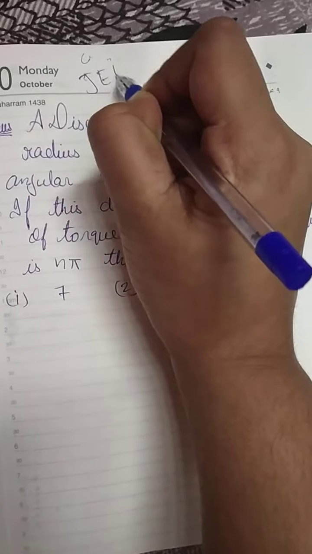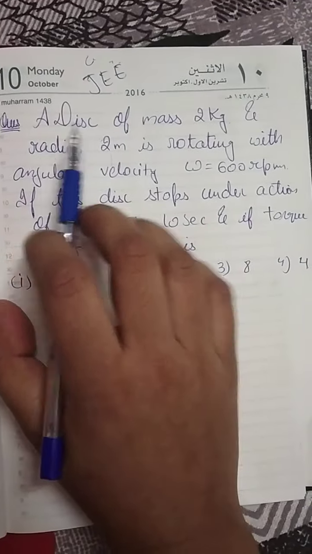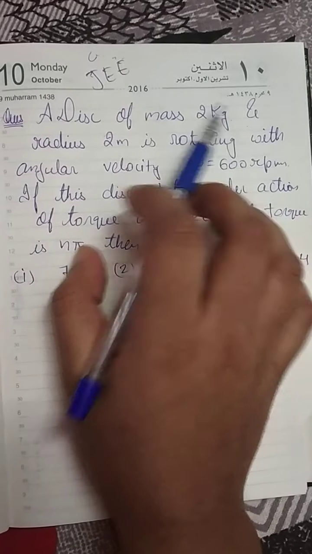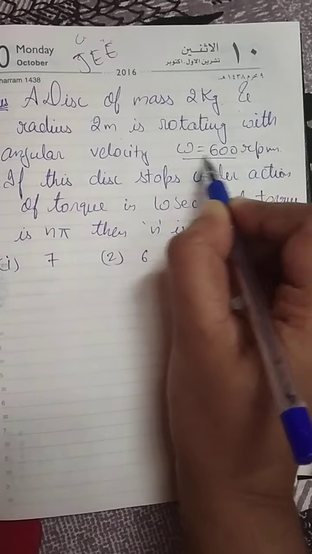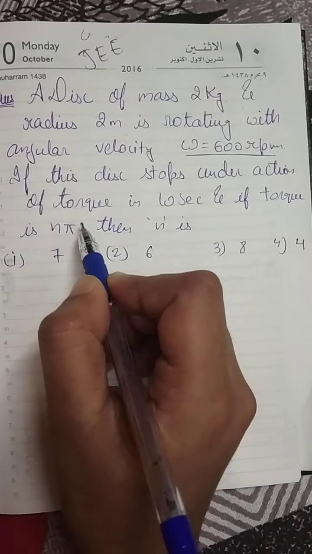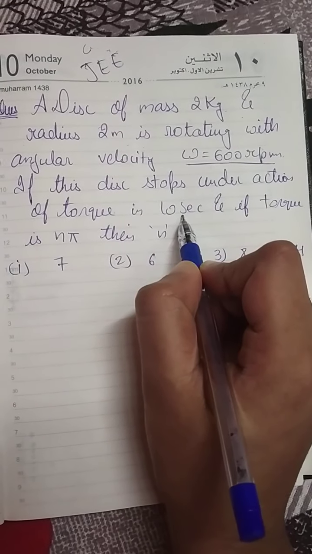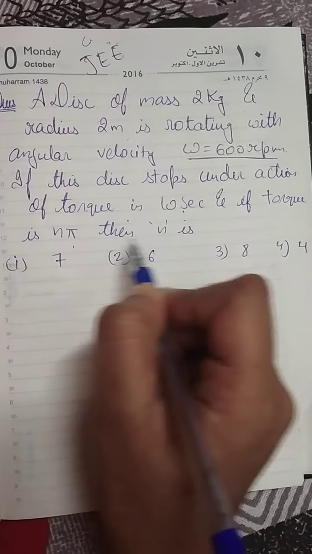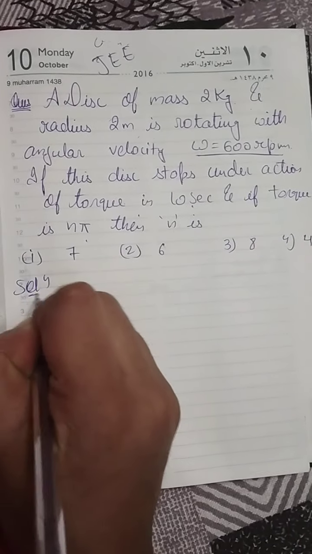This is a JEE question on torque. Let's try to solve it. A disk of mass 12 kg and radius 2 meters is rotating with angular velocity omega of 600 rpm. If this disk stops under the action of torque in 10 seconds, and if the torque is n pi, what is the value of n? Okay, so let's start.